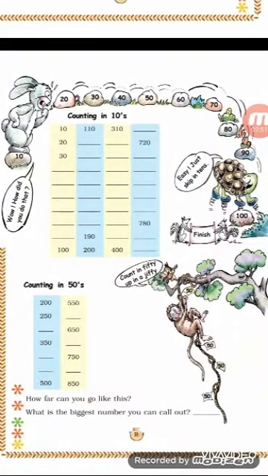Now see the next question. How far can you go like this? The answer is we can go far and far because there is no end to these numbers. Okay, so we can go far and far. The next question is, what is the biggest number you can call out? There is no biggest number and we cannot call out any biggest number.